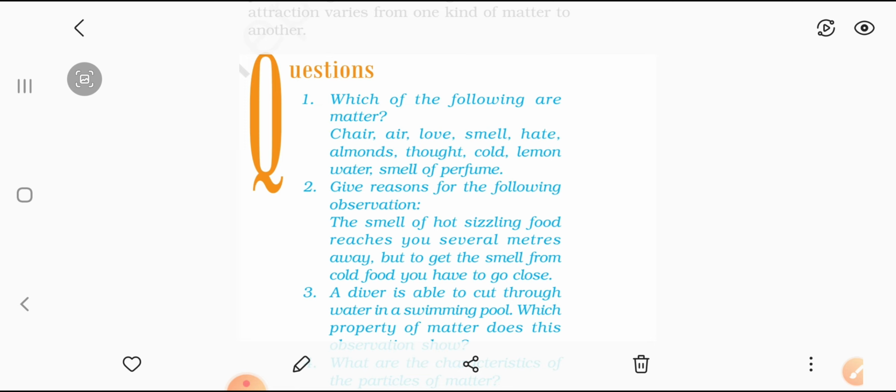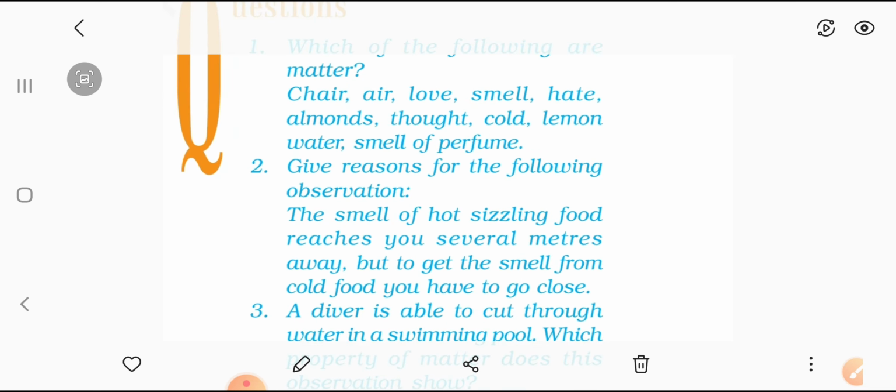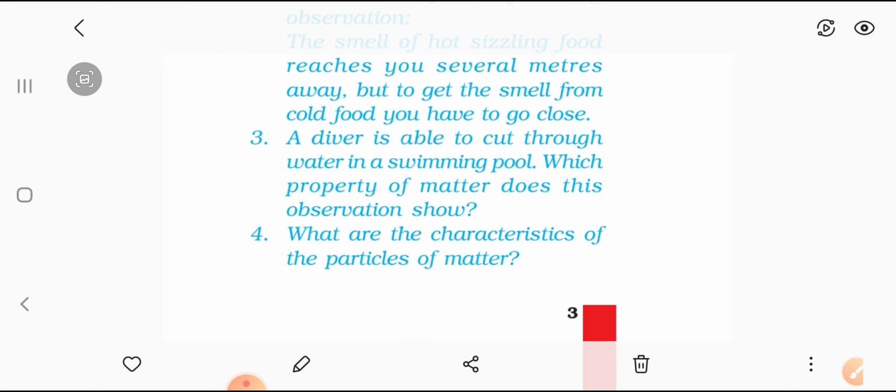A diver is able to cut through water in a swimming pool. Which property of matter does this observation show? So definitely, if anything is cutting through something, it means that you know the matter has some space between its particles. So if a diver is able to cut through water in a swimming pool, which property of matter does this observation show? It means that the liquid molecules don't have a lot of force of attraction.